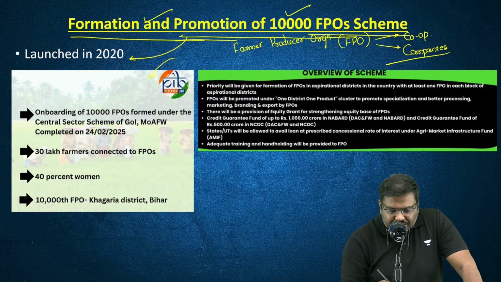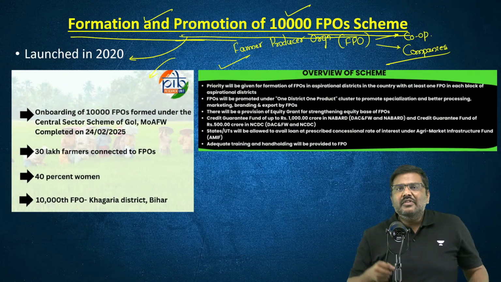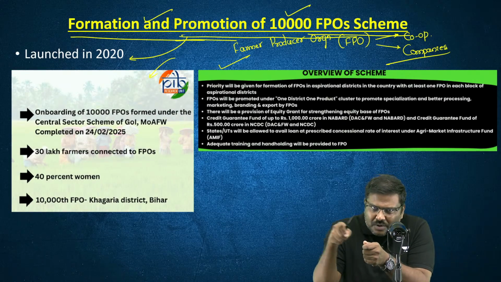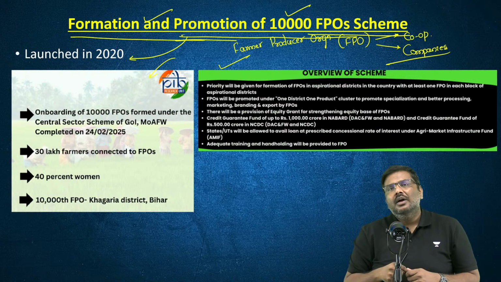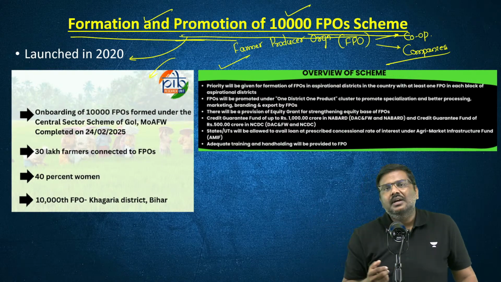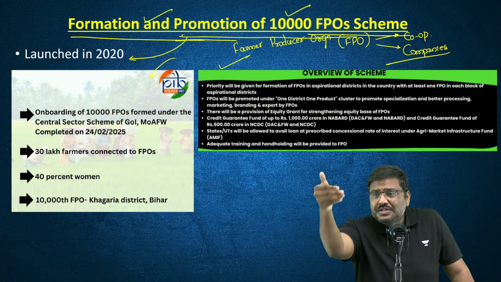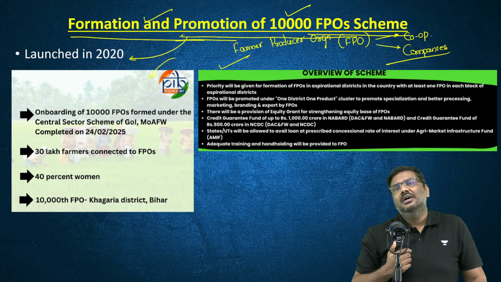The government, through this initiative, simply says, we will provide training to the farmers who are present in the group. We will provide technical knowledge regarding equipment. We will try to promote banks providing loans to these FPOs.